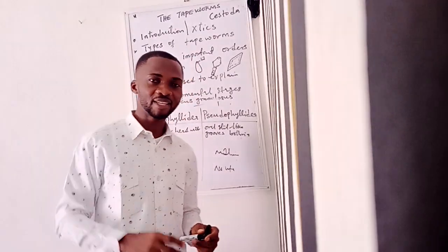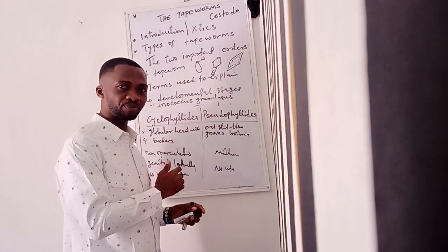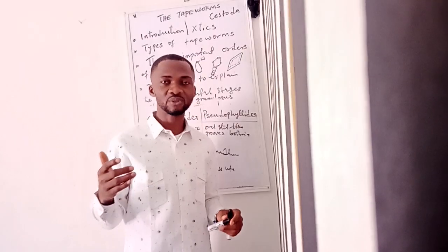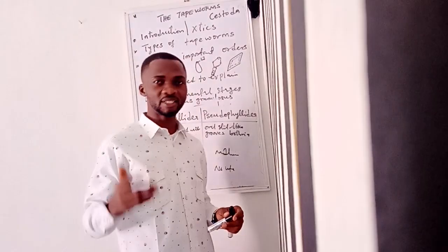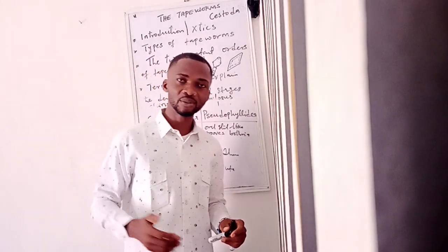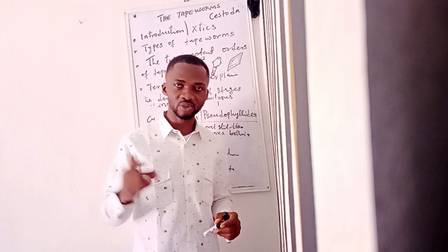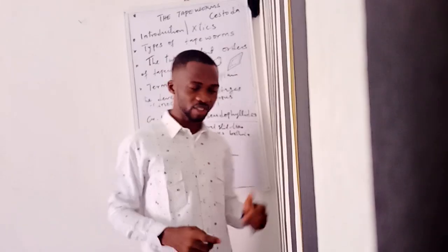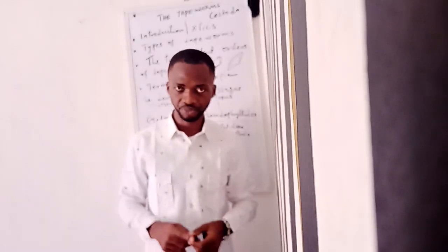Members of this group usually have one intermediate host. Like Taenia solium, Taenia saginata, the cow, the pig, just one intermediate host. Echinococcus granulosus and the rest of them have one intermediate host. But in this case, they have two intermediate hosts.